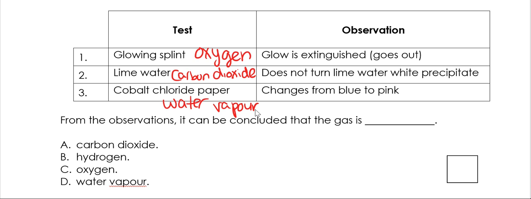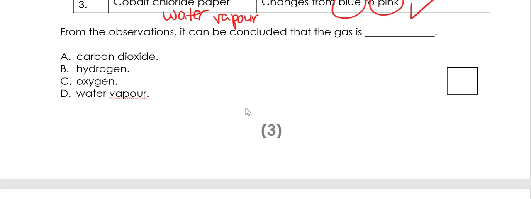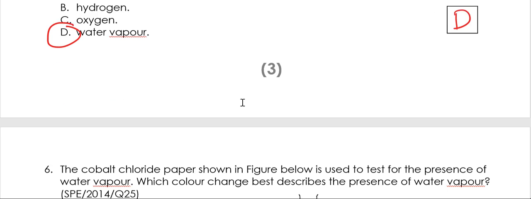Oxygen, the glow is extinguished, goes out, so that's a no. No oxygen gas is present. Lime water does not turn into white precipitate. That means carbon dioxide is not present. And cobalt chloride paper turns from blue to pink. That means yes, there is water vapor. Therefore, the gas present is water vapor.